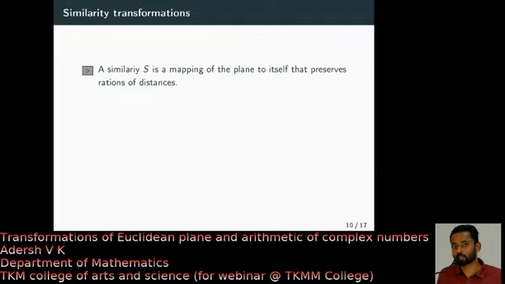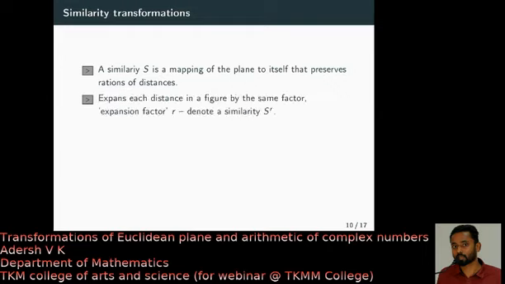So what is the definition of a similarity? A similarity is a mapping of the plane to itself that preserves the ratios of distances, right? To preserve the ratio of distances means we expand the whole figure by a constant factor, say r. This factor is usually called the expansion factor.